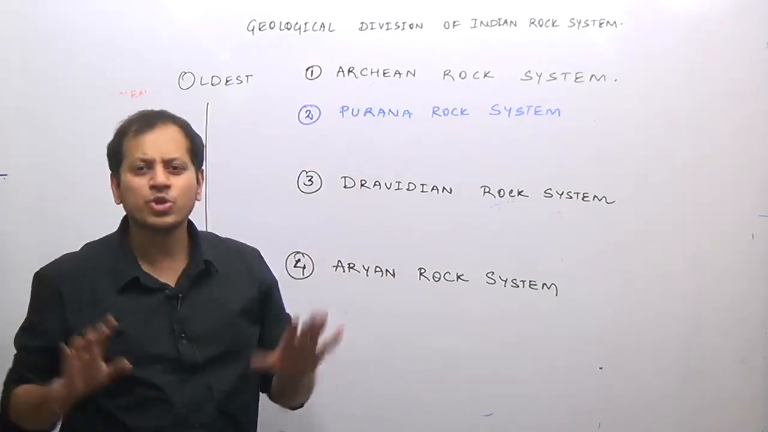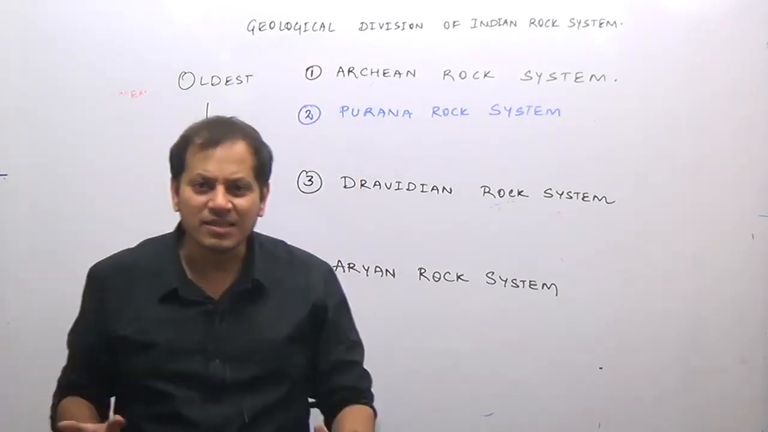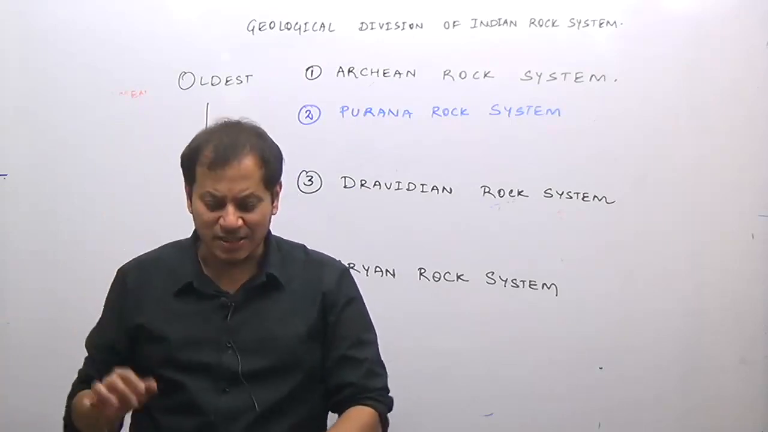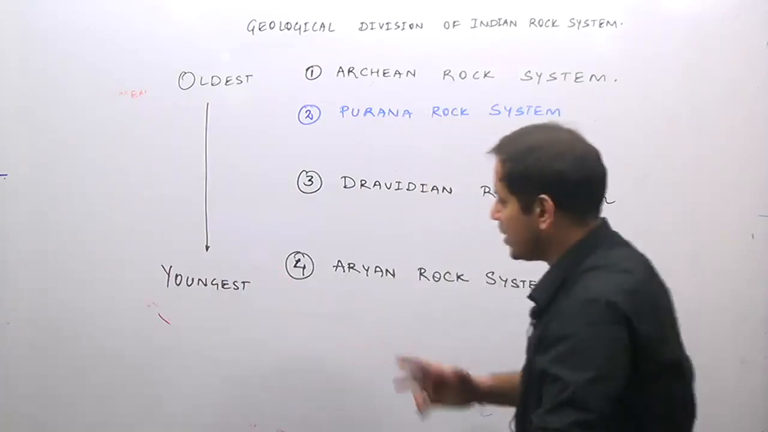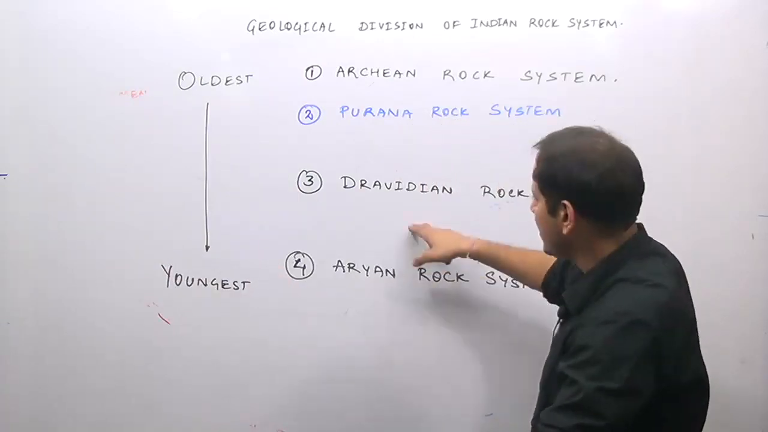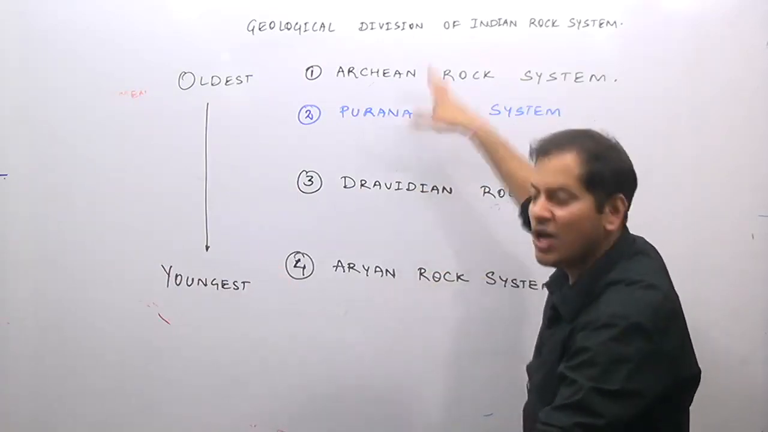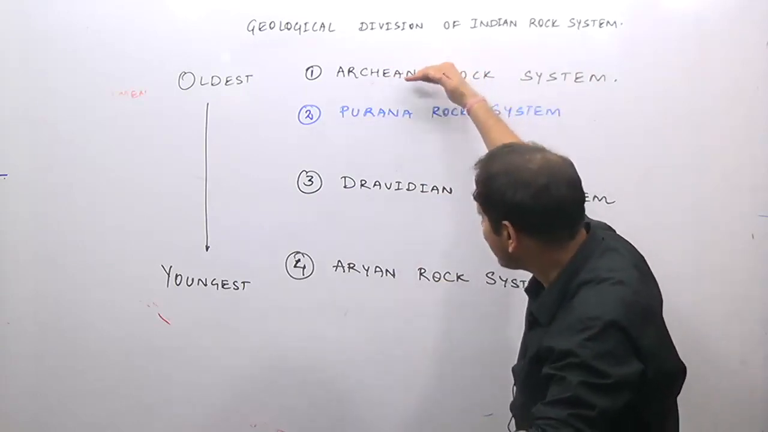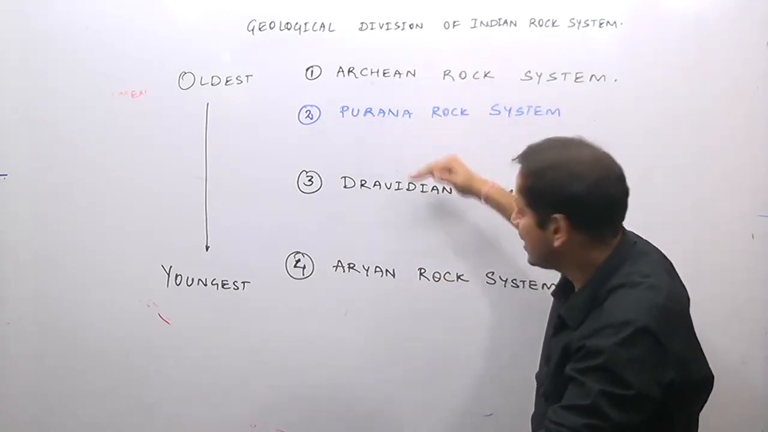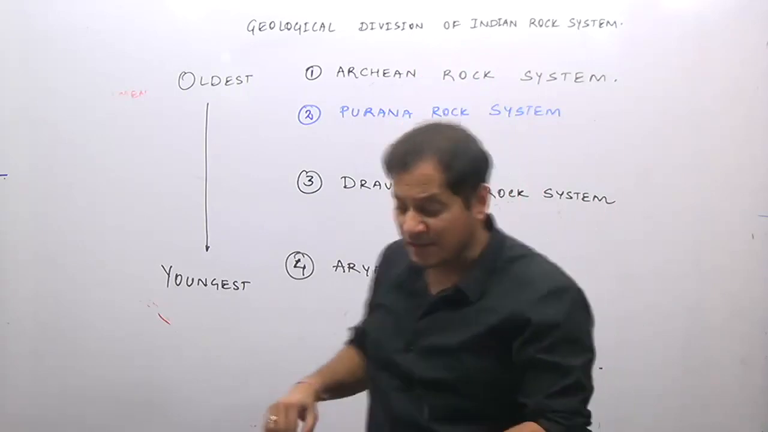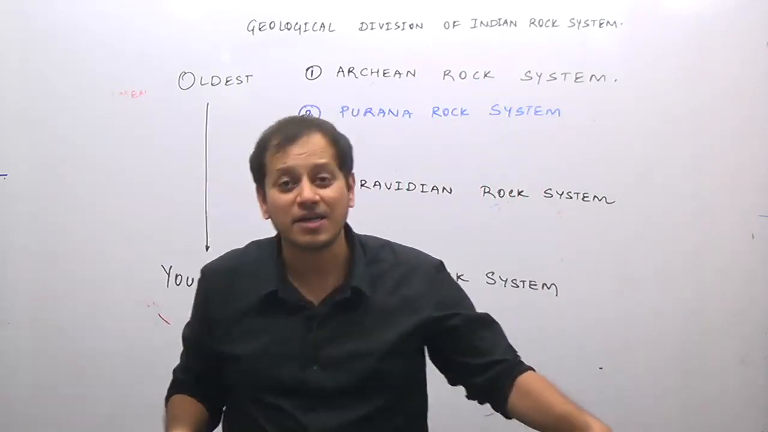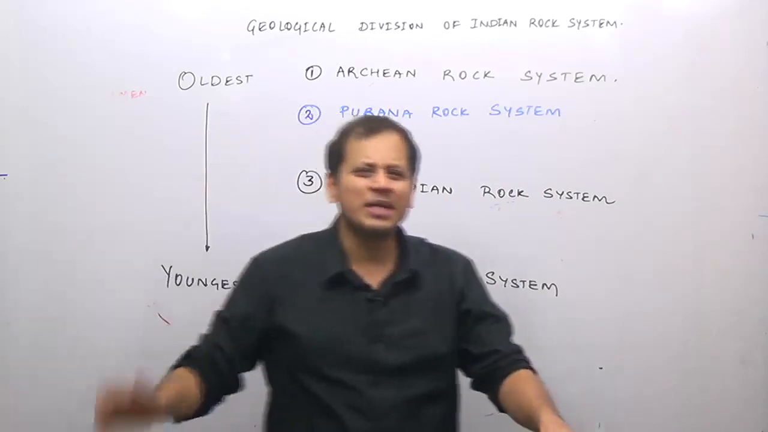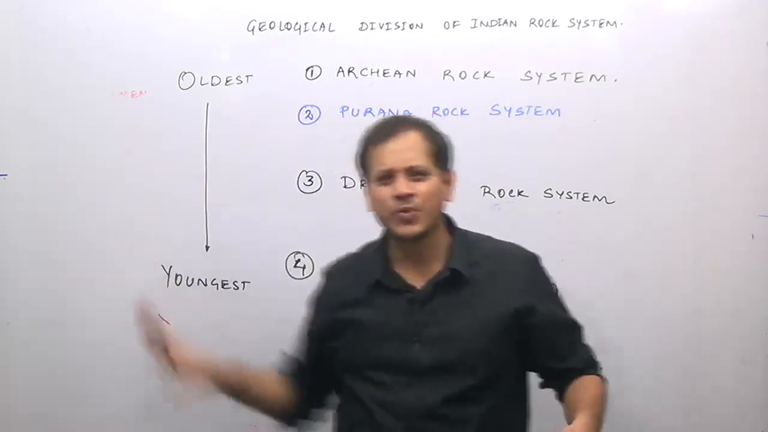A simple question will come based on this lecture: arrange the rock systems from youngest to oldest. Youngest to oldest, they are Aryan, Dravidian, Purana and Archean. Or from oldest to youngest, these are Archean, Purana, Dravidian and Aryan rock system. This chapter is missing in the new NCERTs, but it was there in the old NCERTs, and therefore questions have been asked from this. A very simple question, that is why I am doing it.